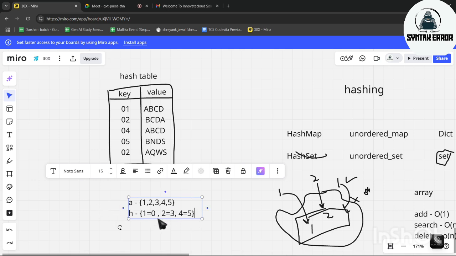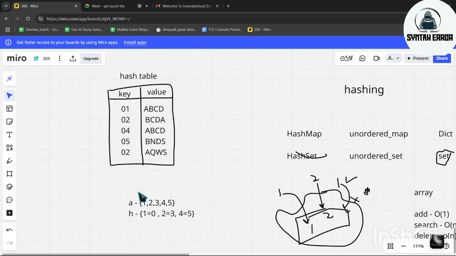So the thing here is, in a hash map there will be a key-value pair. What does this mean? This means when we use a hash map, we will create a hash table which will have two attributes, which are key and value. The key is a unique number. This cannot be the same. Here you can see the example, 2 and 2 has been repeated again, so this element we can't store in a hash map.